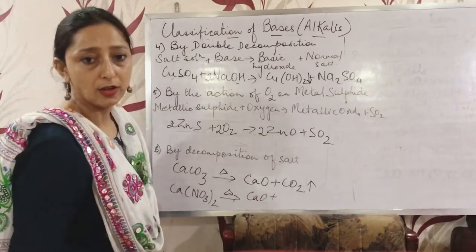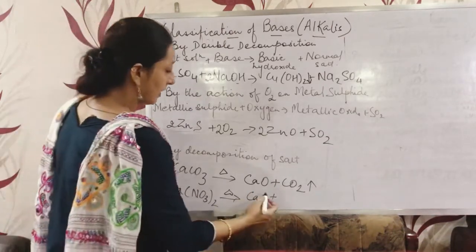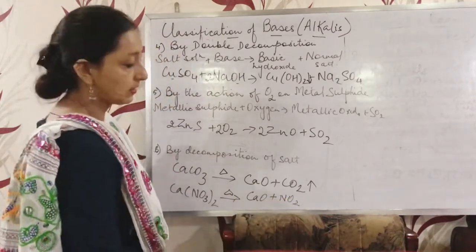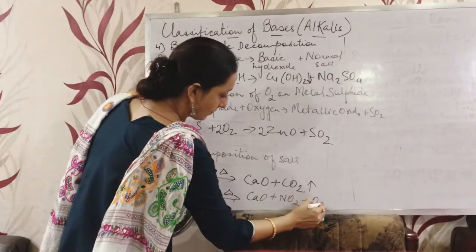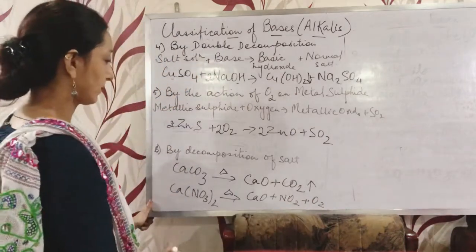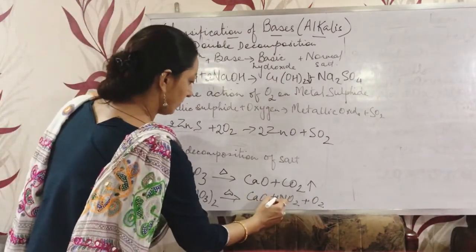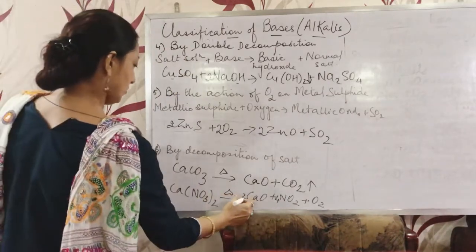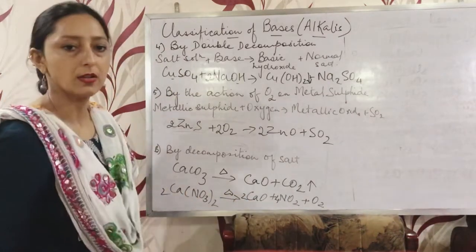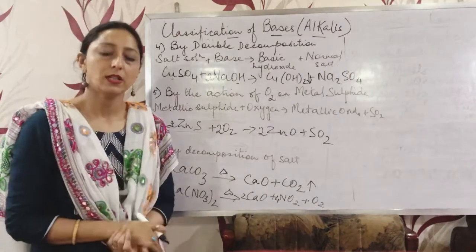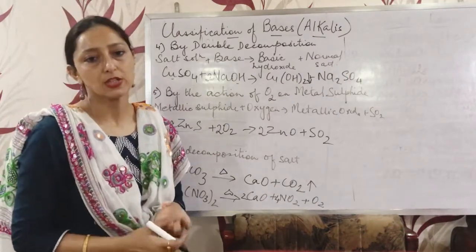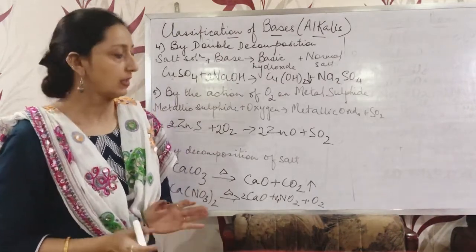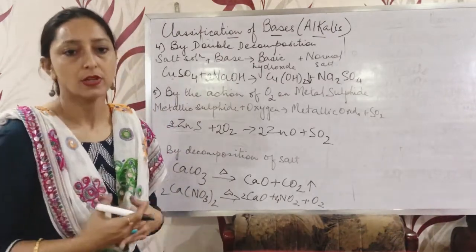And it will form nitrogen dioxide along with oxygen. Here also sodium and potassium nitrates will not give a metallic oxide when they are decomposed.